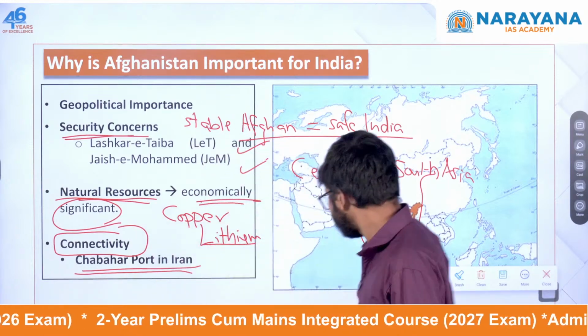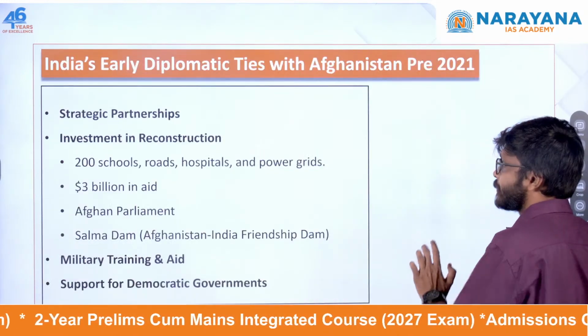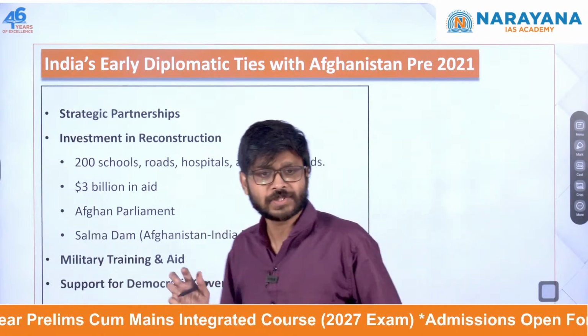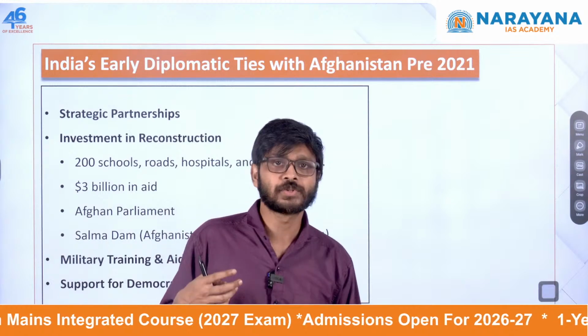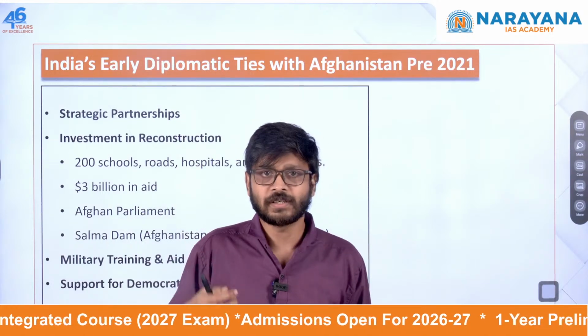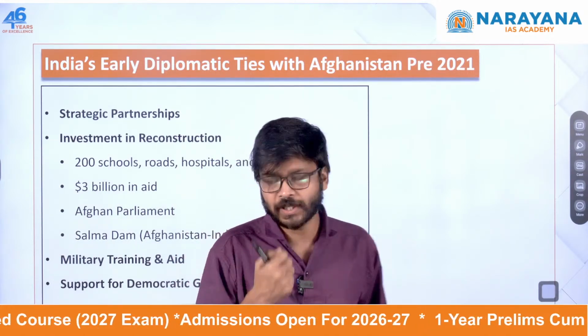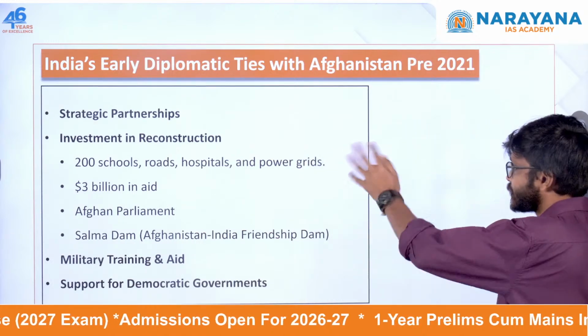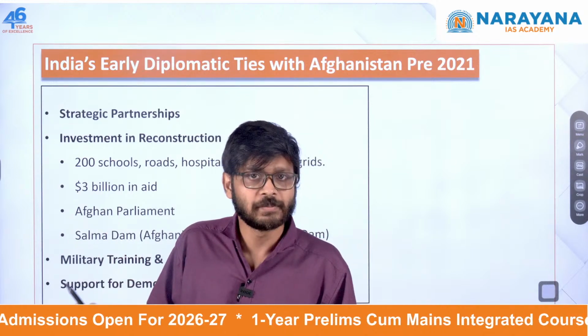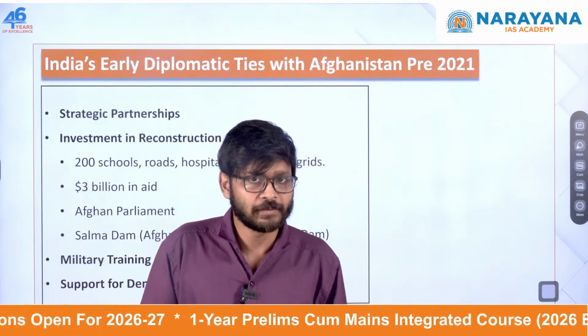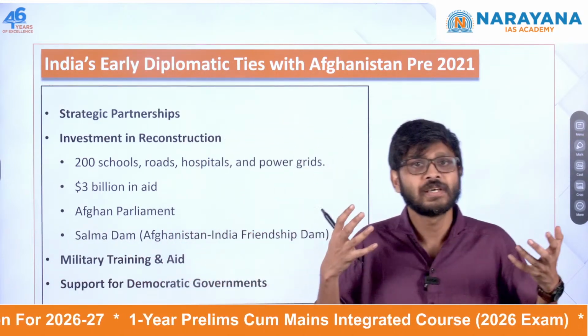All right. Before 2021, India had a different diplomatic strategy in dealing with Afghanistan. After 2021, India has a different strategy. What happened in 2021 we'll discuss later. So these were the diplomatic ties we had before 2021.